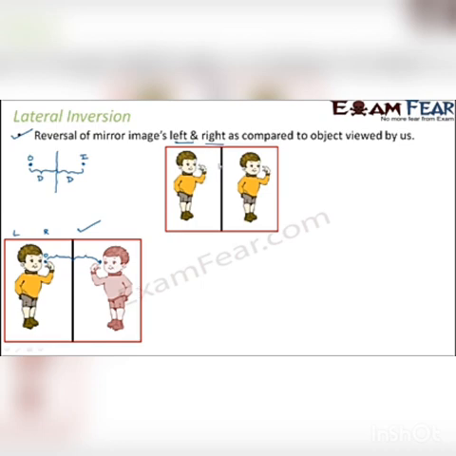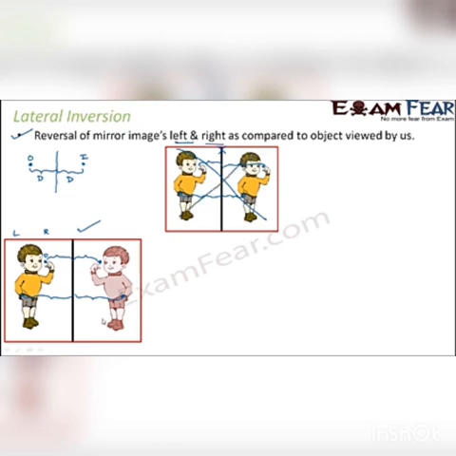Now let us see if it holds true in this case. In this case, the distance of this is this much, but the distance of this from the mirror is this much, which is not equal. So in this case, it doesn't hold true. If you compare it for any point, you will see that the distances are not equal. Let us take this point: here the distance is this much, but here the distance is quite less. But in the correct case, the distance of the object is equal to the distance of the image. So you can conclude that images cannot form like this.